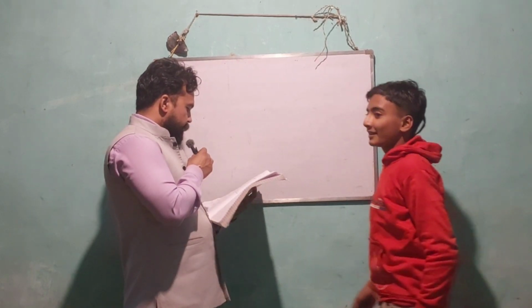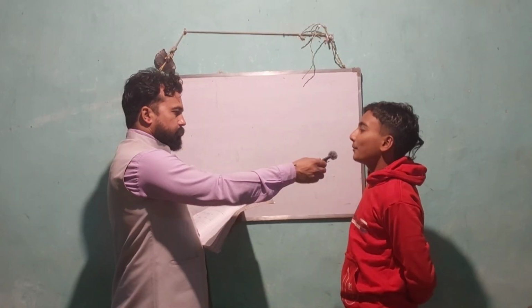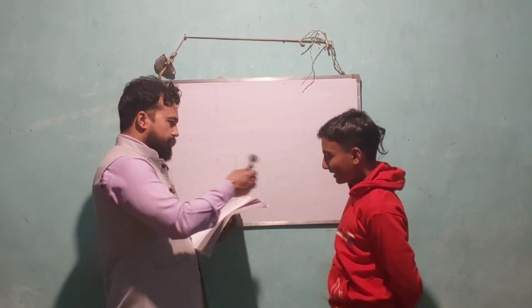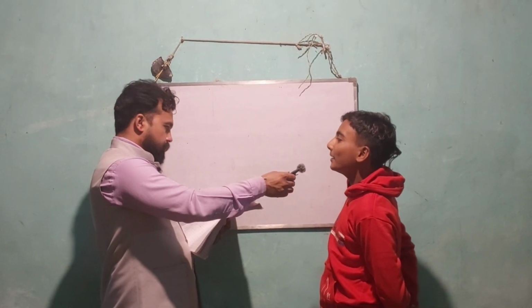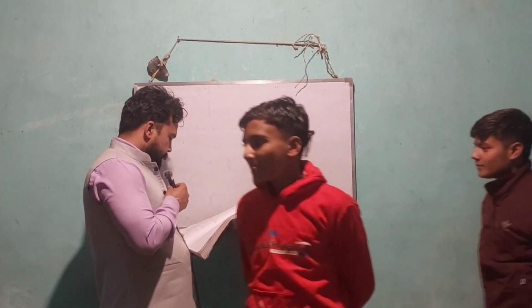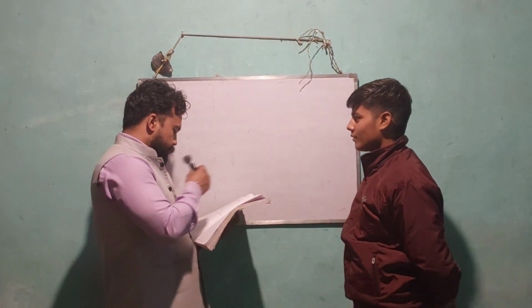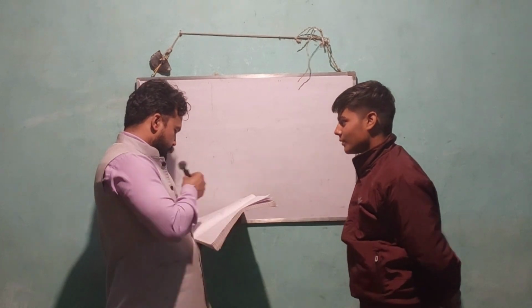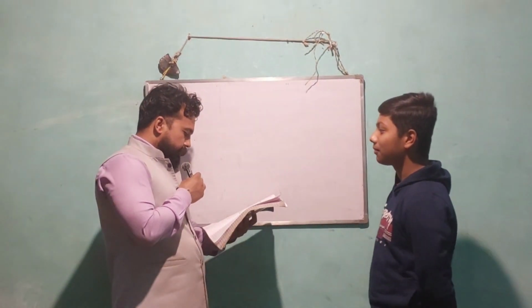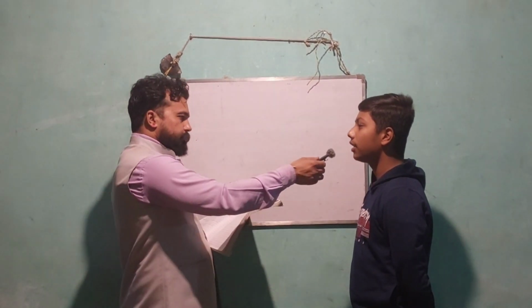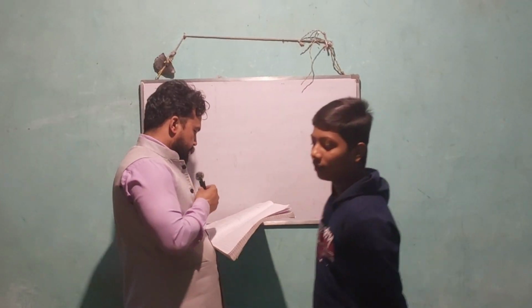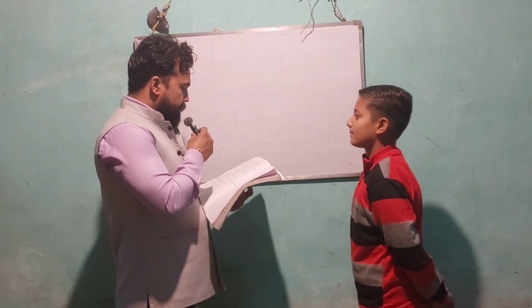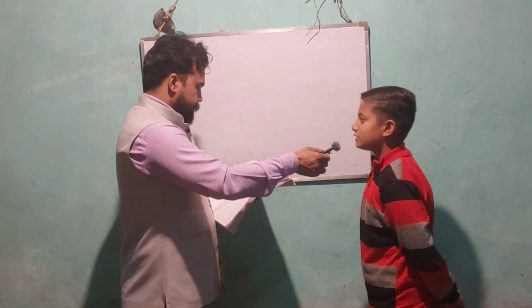Ones. What is the SI unit of electric current? Ampere. What is the speed of light? 3 into 10 to the power 8 meter per second. Okay. Divyanshu. What is the study of tissue? My answer is histology. Okay. Ansh. What is the SI unit of relative density? My answer is it has no unit. Okay, very good. Aksh, could you tell me which part of the cell contains the genetic material? My answer is nucleus.